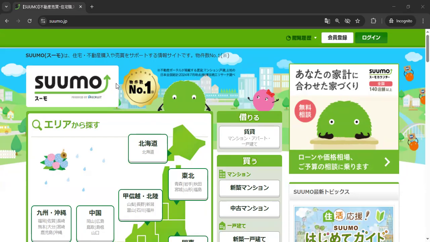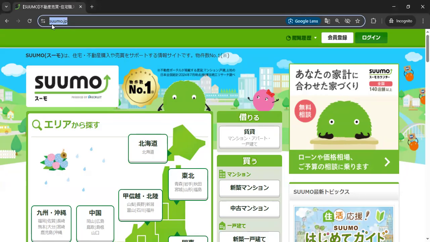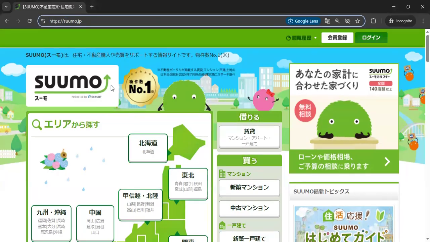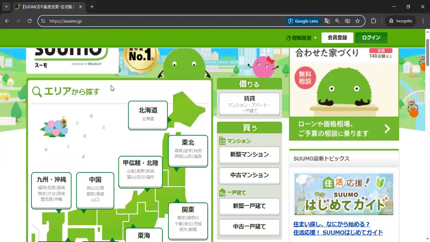This time we're talking about a site I like, which is suumo.jp. Suumo, and this is just a fan site. It's a real estate site where you can look for houses for rent and for sale.